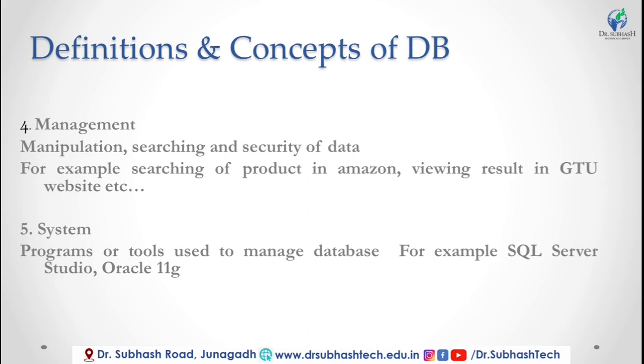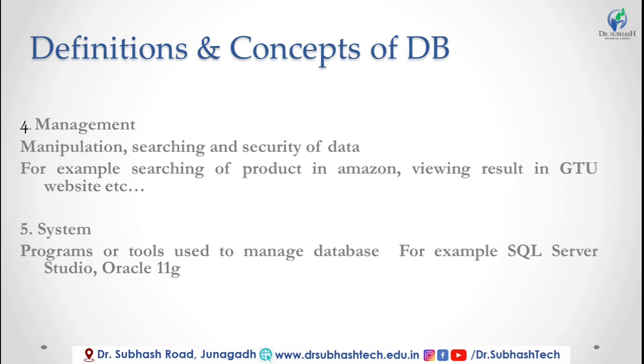After that, the fifth definition is system: programs or tools used to manage the database. System means which platform we use to manage our database, or any tool to manage our database.